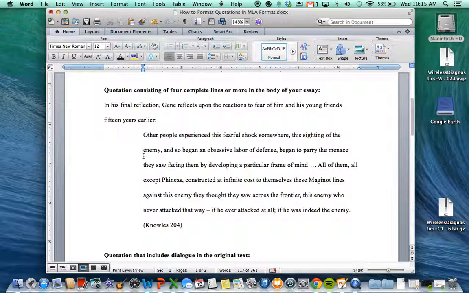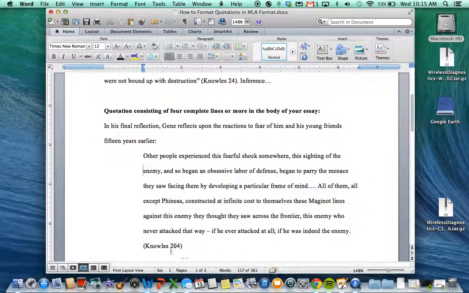This is separated from the rest of the paragraph. Because it's blocked, I don't need to include quotation marks at the beginning or at the end of the quotation because it's obvious that this is quoted from a text. Unlike the first example as well, the period comes before the parenthetical citation here because I know that this is a citation. So the period comes here instead of here, but we still have the citation here.